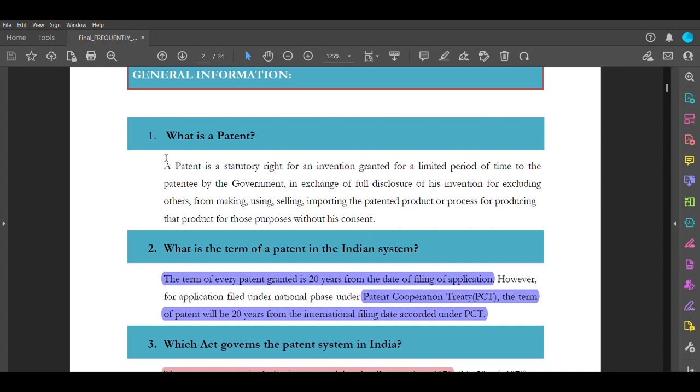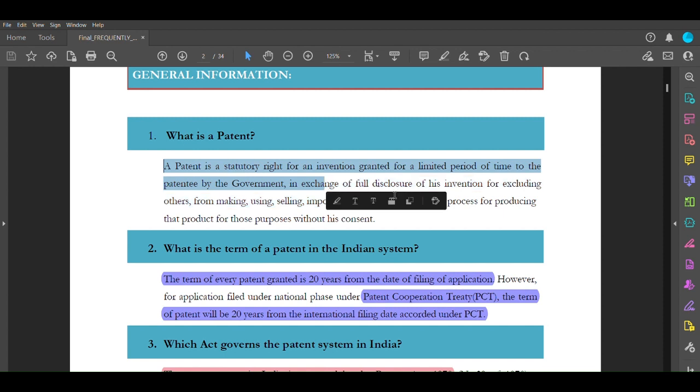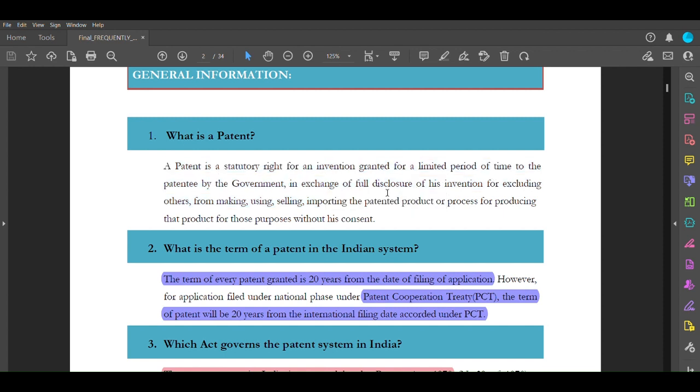So let's revise it. We are revising everything from scratch, so that students who haven't prepared till now can see it and prepare for it. A patent is a statutory right for an invention granted for a limited period of time to the patentee by the government in exchange for full disclosure of his invention, for excluding others from making, using, selling, importing the patent product or process of producing it.